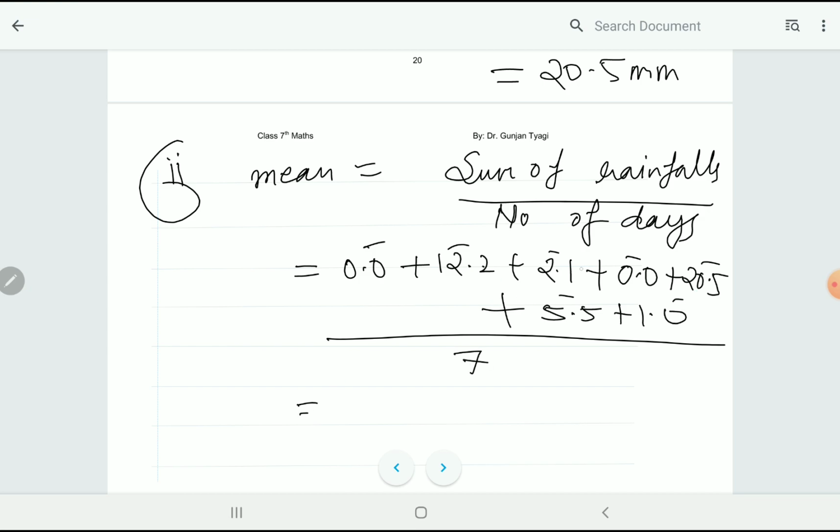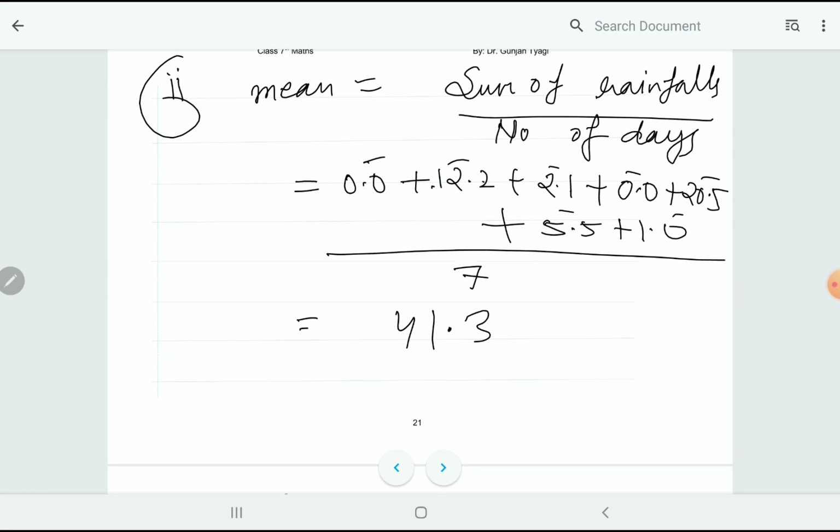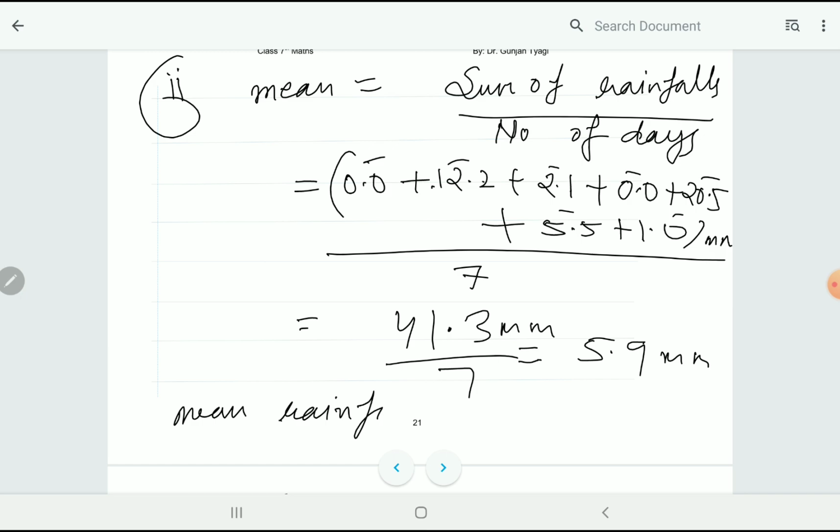So let's add these numbers. The sum is 41.3, divided by 7, which is equal to 5.9 mm. Everything is in mm. All these numbers are in mm. So the mean rainfall is 5.9 mm.